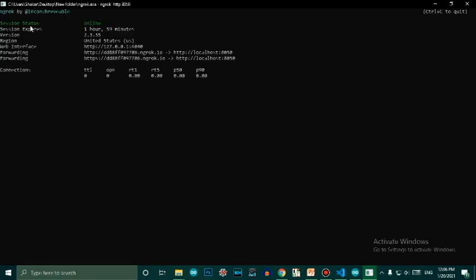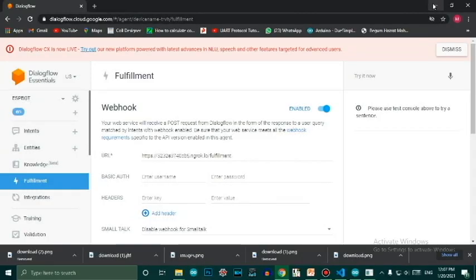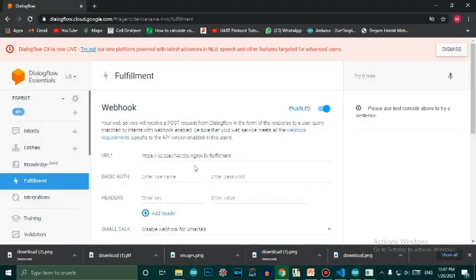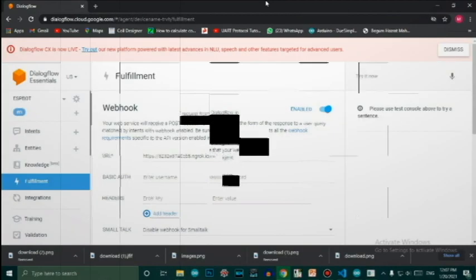So yes, it is connected, and it's showing that we are online, meaning we have captured the global server. It gives a time of approximately 1 to 2 hours. So what we have to do is take this global IP and paste it in the Dialogflow webhook to communicate with Dialogflow.